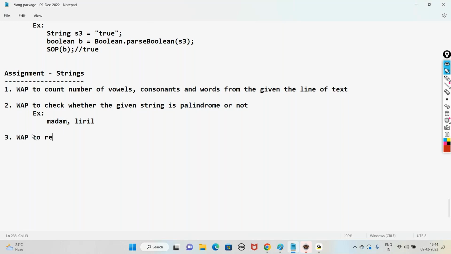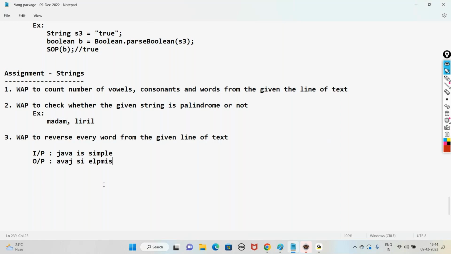Write a program to reverse every word from the given line of text. For example, if our input string is "Java is simple", then the output we should get is "AVAJ SI ELPMIS". So you should take every word and reverse it. For this, the hint is the split method. Here we have to use the split method.